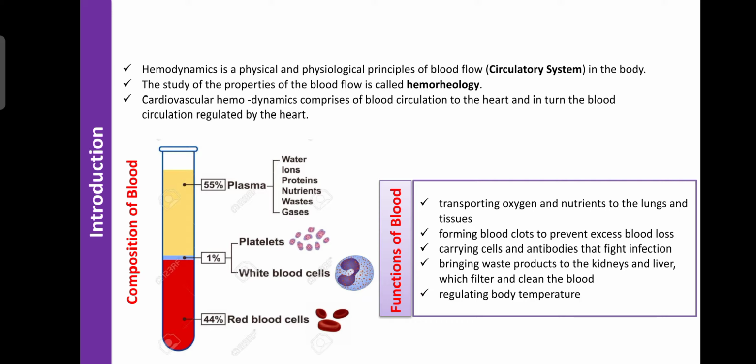So regarding the heart rate, the beats per minute is known as the heart rate. It comprises the contraction as well as the relaxation of the cardiac muscles. The normal rate is 72. If it is more than 72, that condition is known as tachycardia. If less than 72, that condition is known as bradycardia. If the heart rate crosses more than 80, that is tachycardia. If the heart rate is less than 60, that condition is known as bradycardia.